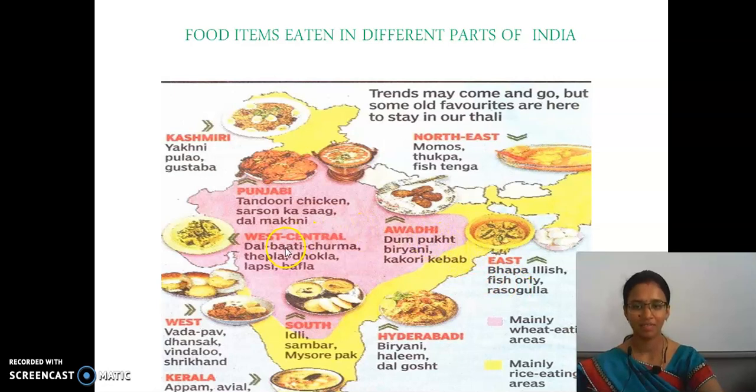And then west central, dal, kurma, etc. Now coming to the topmost north, pulao. So there are different kinds of food they eat all over the country. Clear? But if we say foods of Tamil Nadu, what will come to your mind? Idli, sambar, dosa, right?